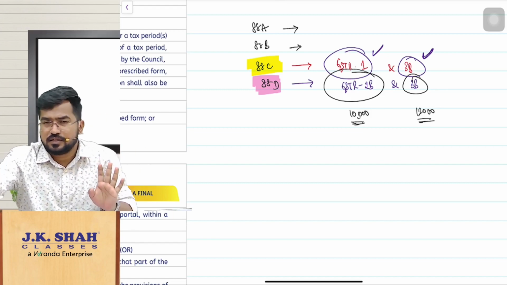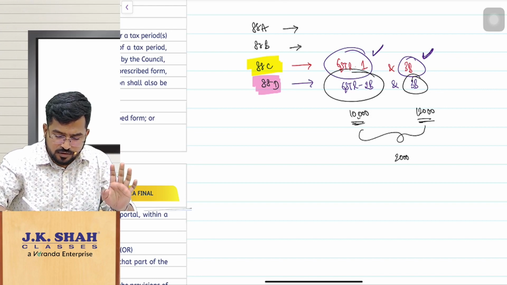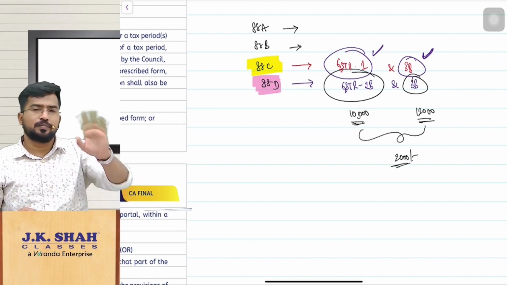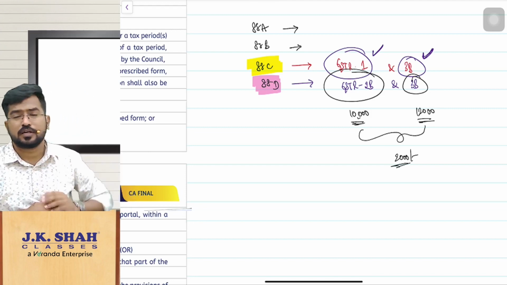First, the notice will be given to you. Pay back this difference amount. What is that? 2,000 rupees. You pay it, no problem. Or if you have any reasons or justification for this, give the explanation.